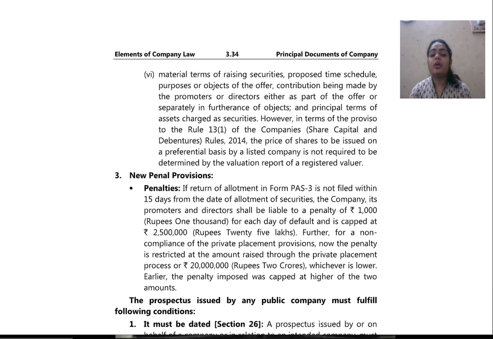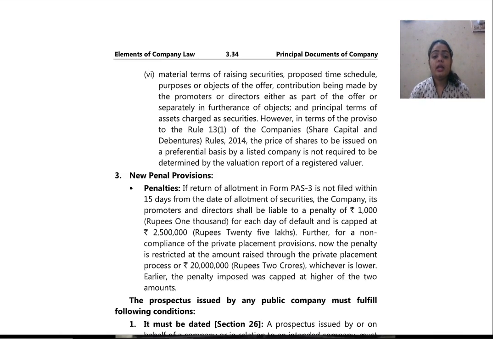Material terms of raising securities, proposed time schedule, purposes or objects of the offer, contribution being made by the promoters or directors either as a part of the offer or separately in furtherance of objects, the principal terms of assets charged as securities. However, in terms of the proviso to Rule 13(1) of the Companies (Share Capital and Debentures) Rules 2014, the price of shares to be issued on a preferential basis by a listed company is not required to be determined by the valuation report of a registered valuer. So these are the provisions regarding the filing.